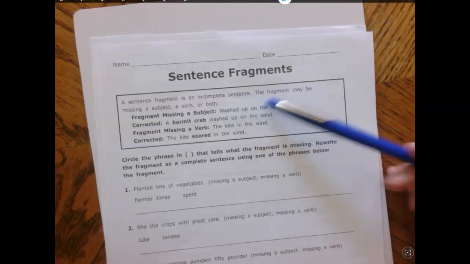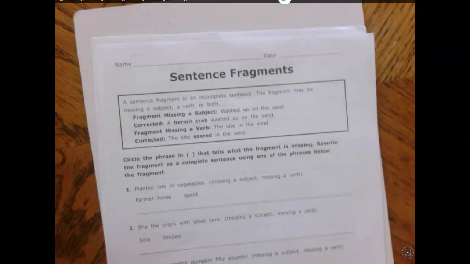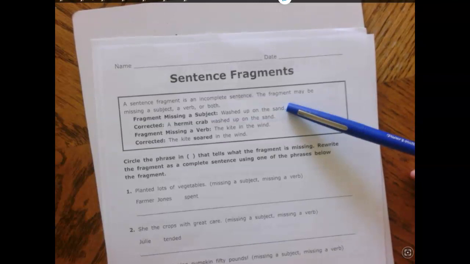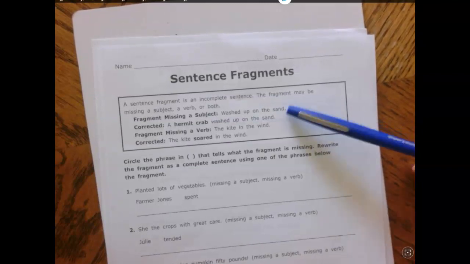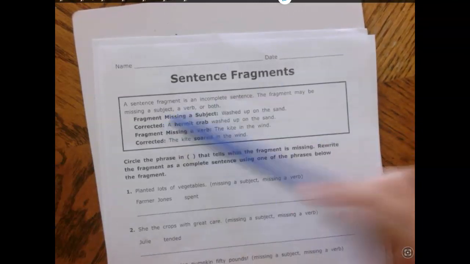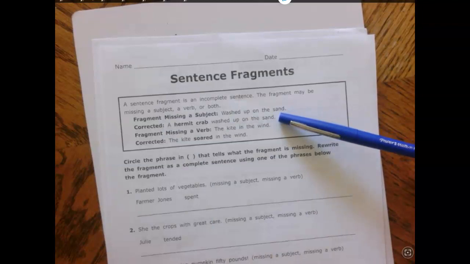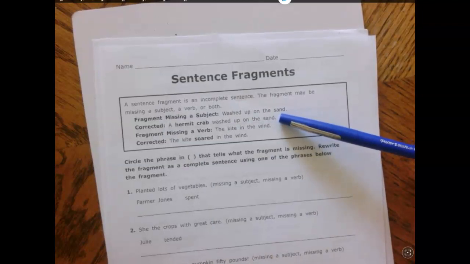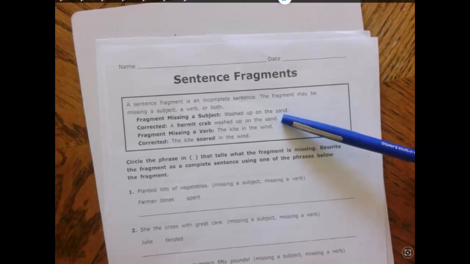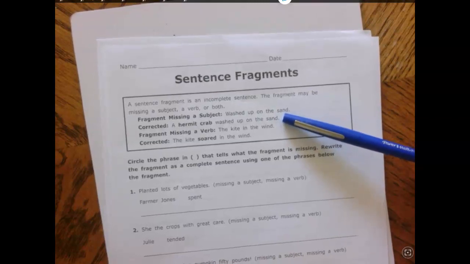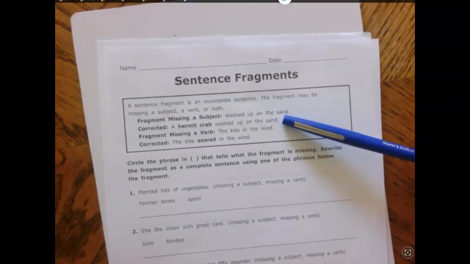Washed up on the sand. Well, what washed up on the sand? Who washed up on the sand? It's not giving me the what or who. Here's a corrected example. A hermit crab washed up on the sand. You could also say a jellyfish washed up on the sand, or a bottle washed up on the sand.